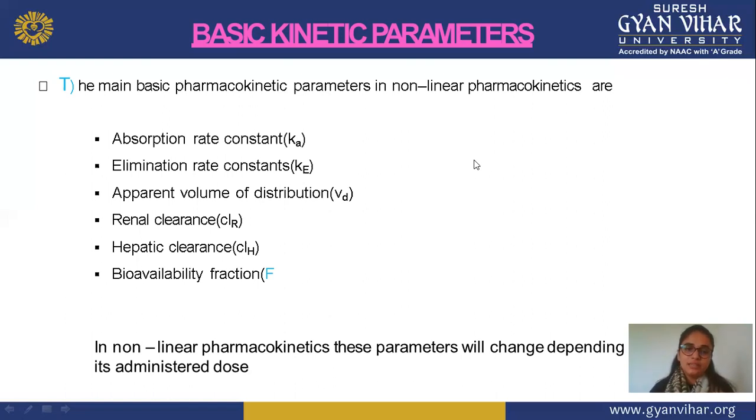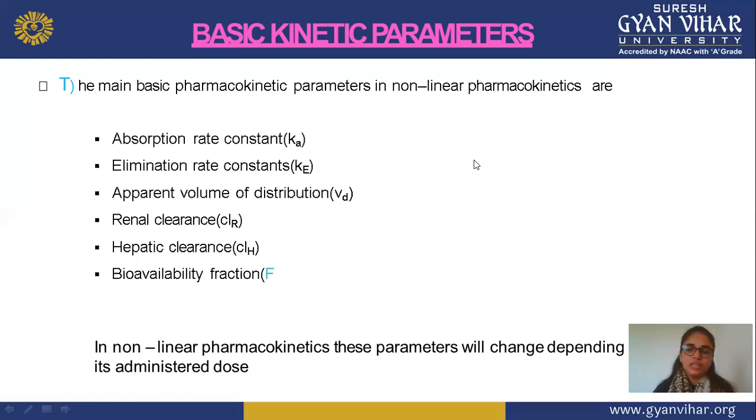Next is renal clearance. This clearance is only through the renal route. So in this we check how much drug is excreted or cleared out only through the renal route. This is represented by CLR, means clearance from the renal route. Next is hepatic clearance. In this hepatic clearance, we check the excretion or clearance of a drug through the hepatic route, and the symbol is CLH.